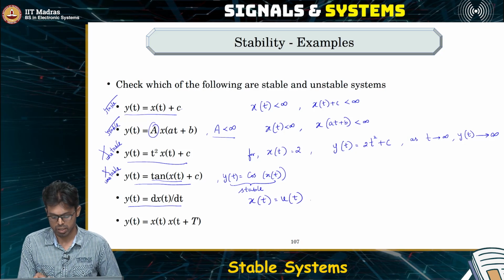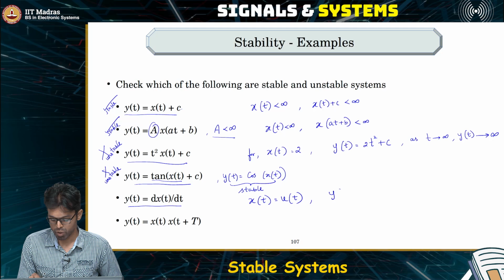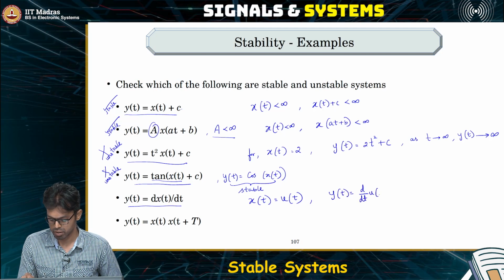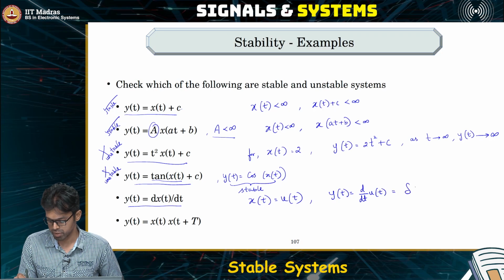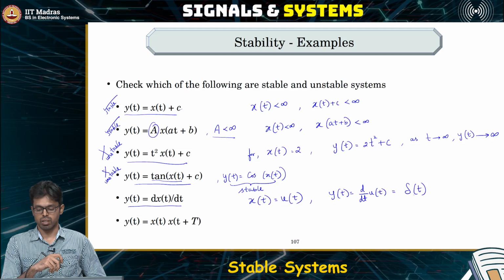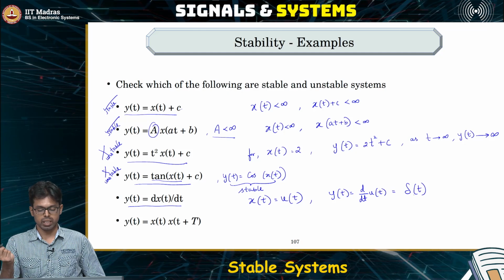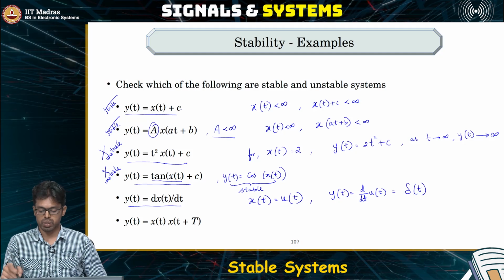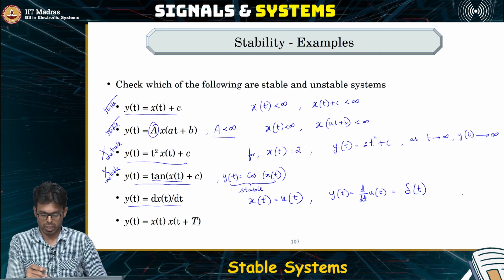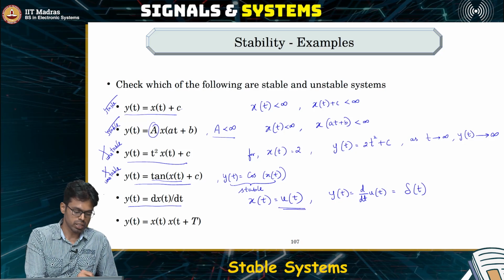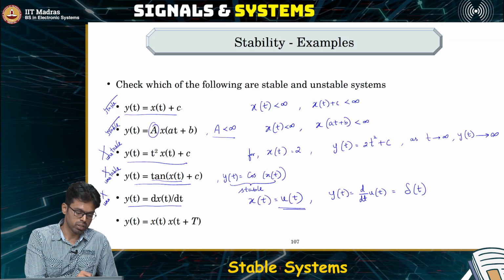What is the corresponding output? d by dt of u of t is the Dirac delta function, if you remember. The Dirac delta function, even though it has an area 1, its instantaneous value is infinity, which means instantaneously at time t equal to 0, this grows to infinity even though the input was a bounded input. Hence, this is an unstable system.